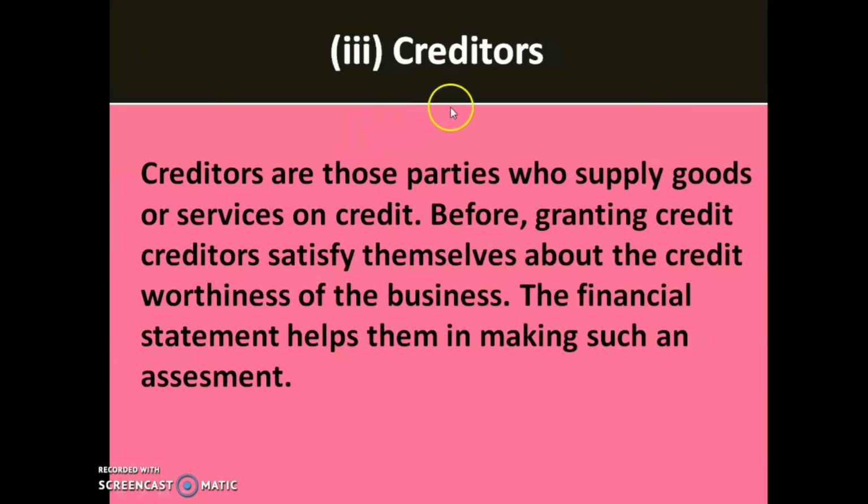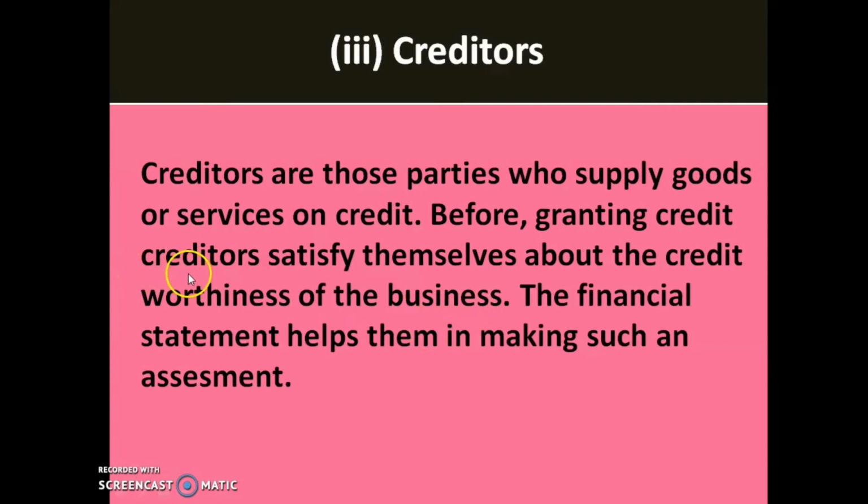Next is the creditors. Creditors are those parties who supply goods or services on credit. Just remember this word; in the next chapter, the second chapter, we will study these terms in detail. Before granting credit, creditors satisfy themselves about the creditworthiness of the business.